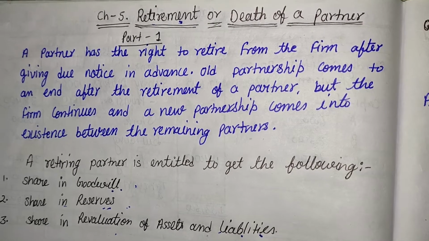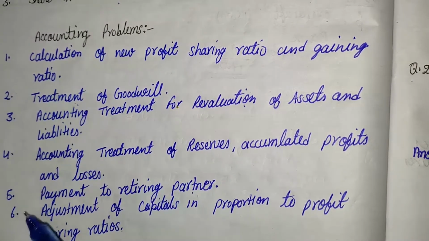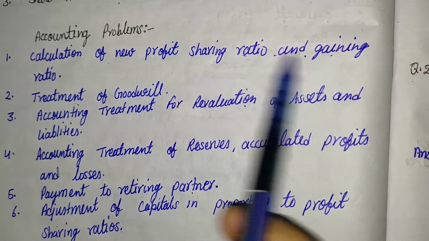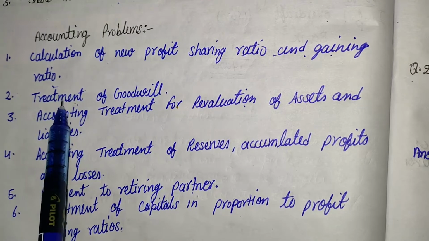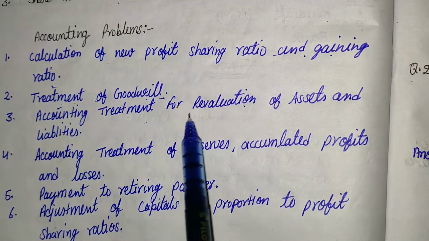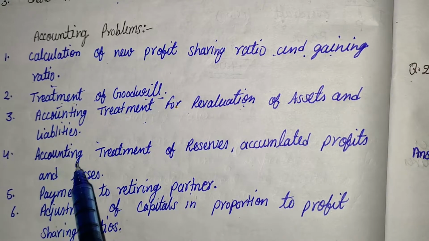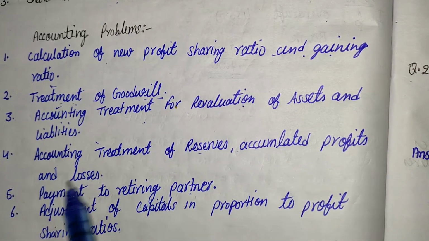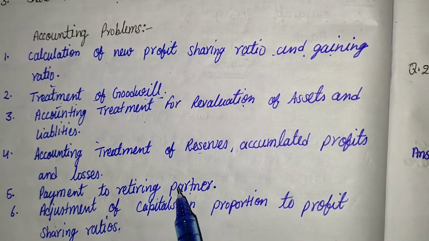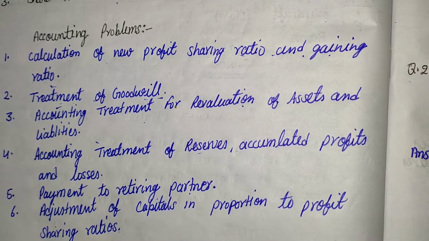So students, in this chapter there are mainly six topics. The first topic is calculation of new profit sharing ratio and gaining ratio. The second main topic is treatment of goodwill. The third important topic is accounting treatment for revaluation of assets and liabilities. The fourth is accounting treatment of reserves and accumulated profits and losses. The fifth important point is payment to retiring partner. And the last, sixth point is adjustment of capitals in proportion to the profit sharing ratio.